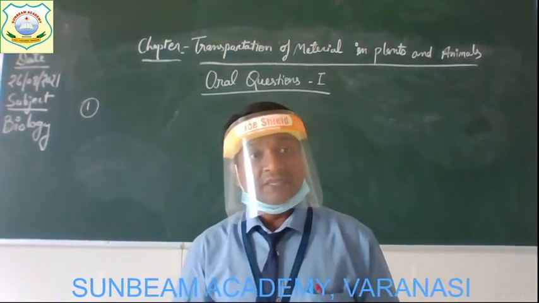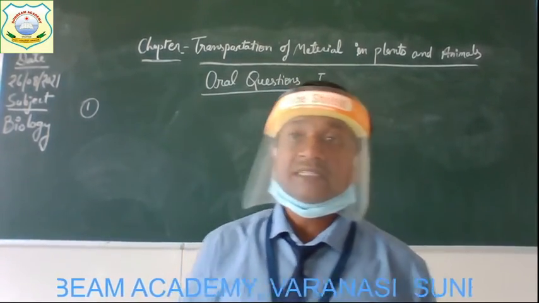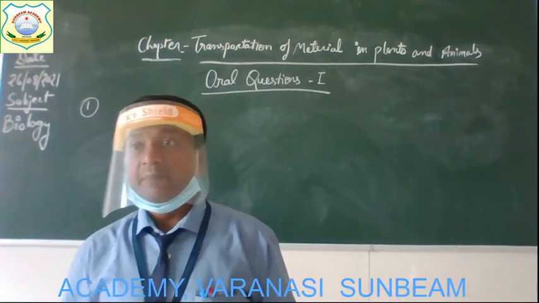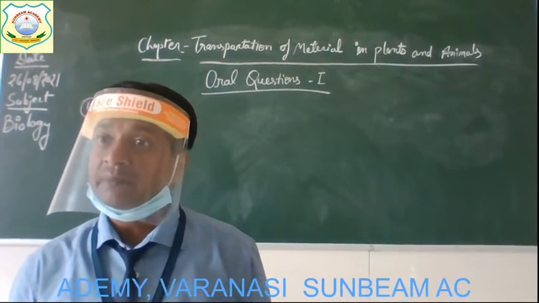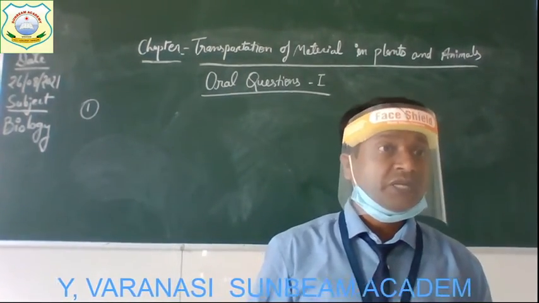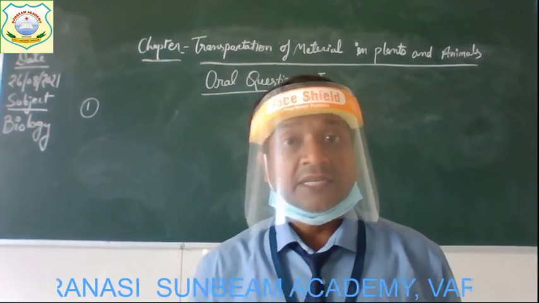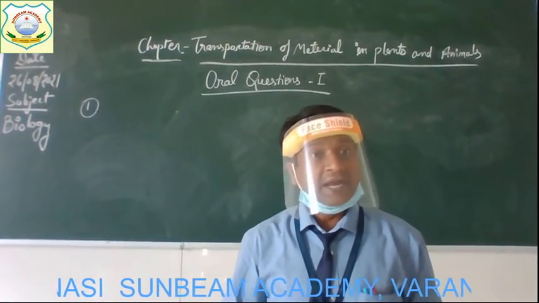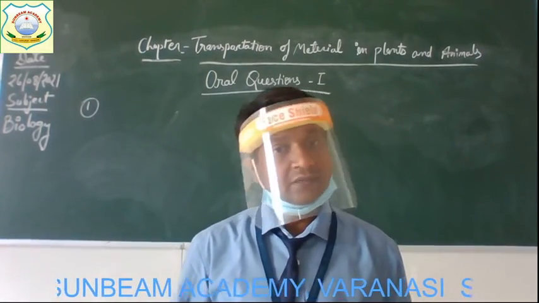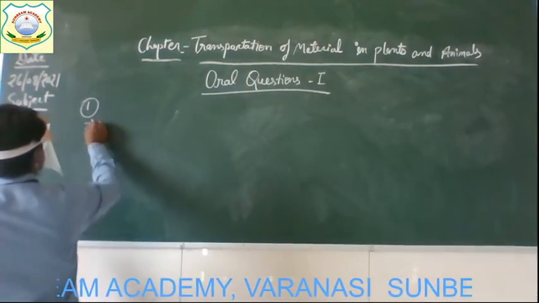Xylem vessels are responsible for the transportation of water, minerals and salts, whereas the second set of pipe-like structures is known as phloem, and it is responsible for the movement or transportation of food. So in the reason you will write that plants have two sets of pipe-like vessels. Now come to the second question.